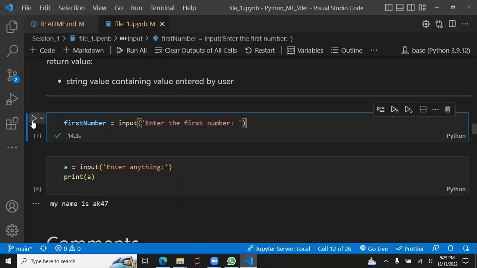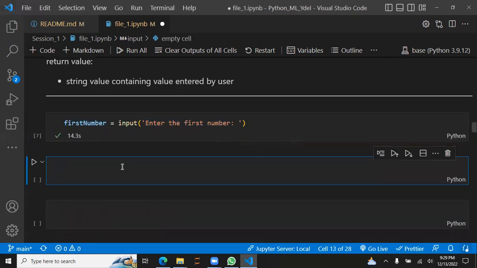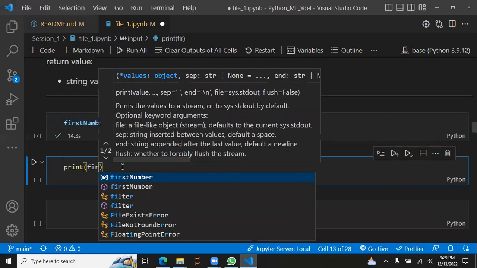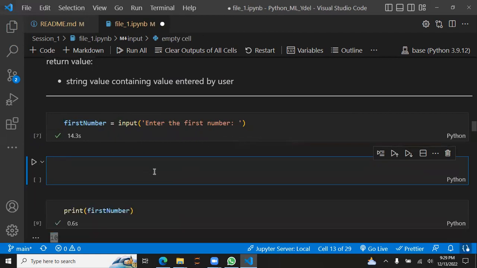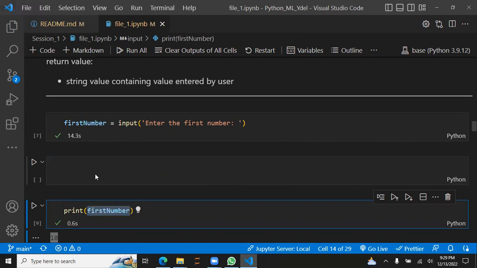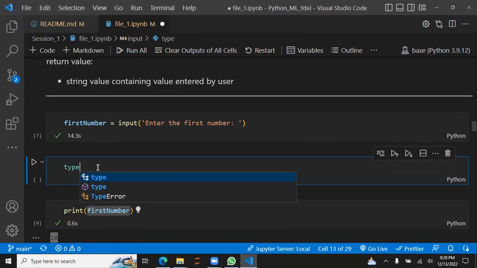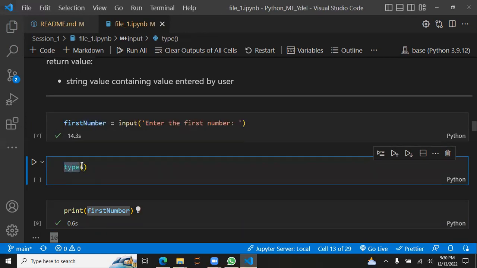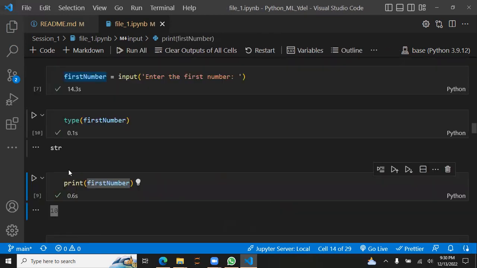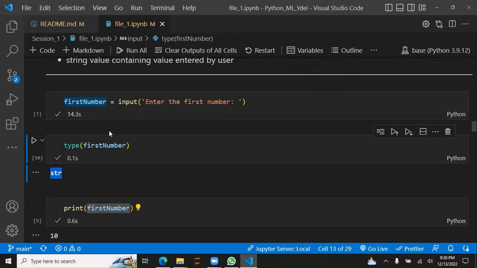Okay, so if I run this, 10 was stored in this variable. If I do print first number, I would see 10, but this time I will not see it as a string. Let's see the type of this variable, what's the data type. To do that, we use a function called type, the keyword and the round bracket. If I do this, it's saying str. It means that whatever is stored in this variable has a data type of string.